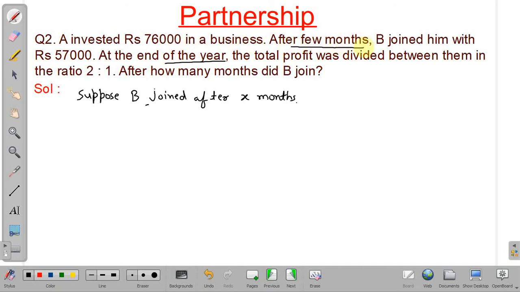Because he is joining after a few months, and we assume that B has joined after X months, the investment period of B will be 12 minus X months. Then B's capital was invested for 12 minus X months.